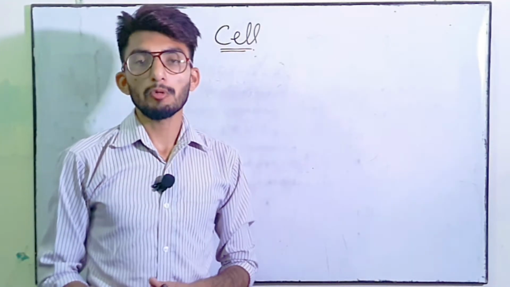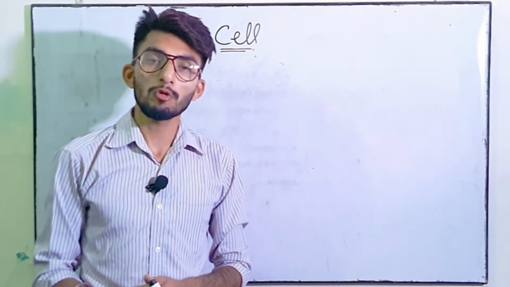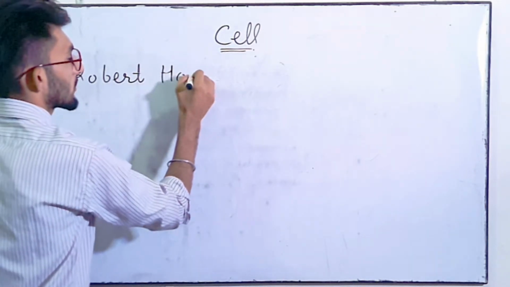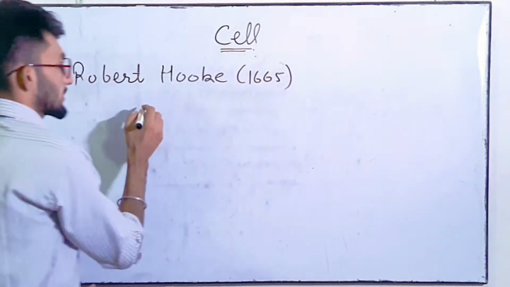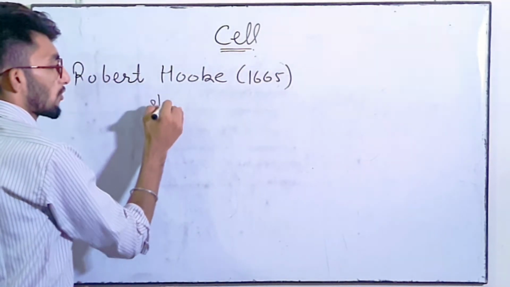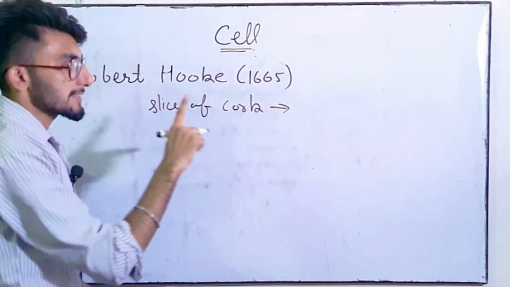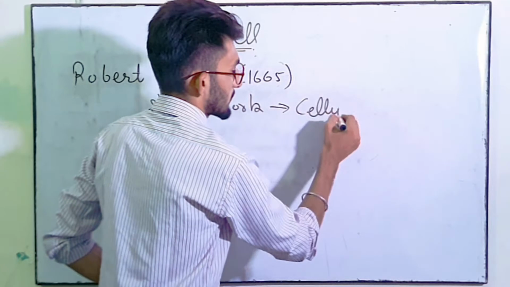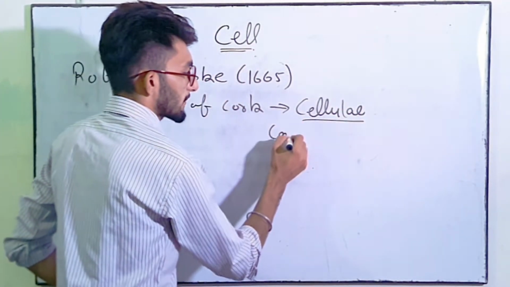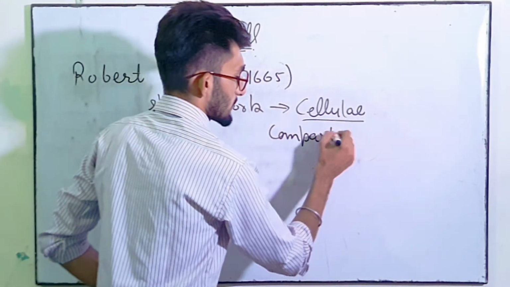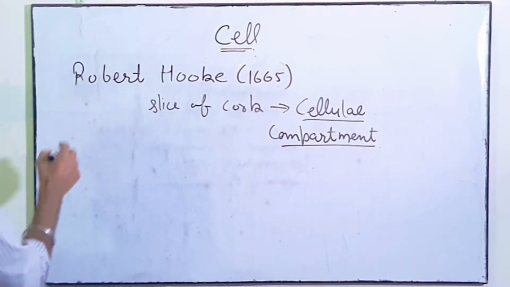So first of all, Robert Hooke in 1665 discovered the cell in a slice of cork and named it as cellulae. What is the meaning of cellulae? Cellulae means compartments. Clear?